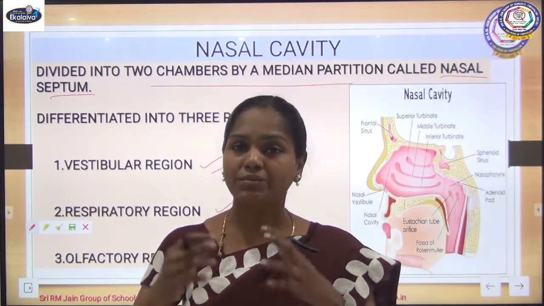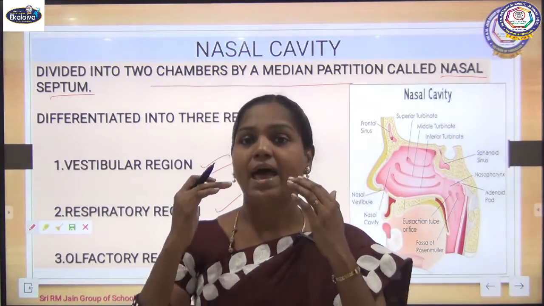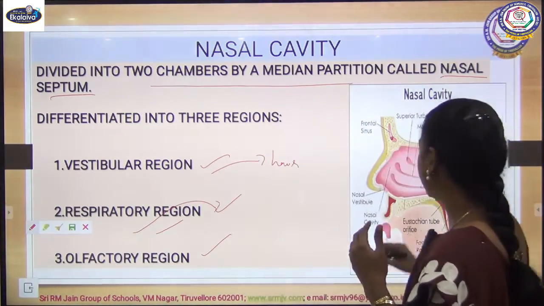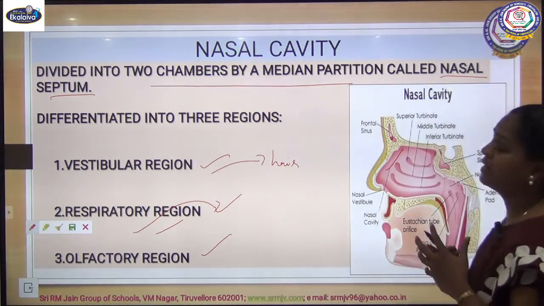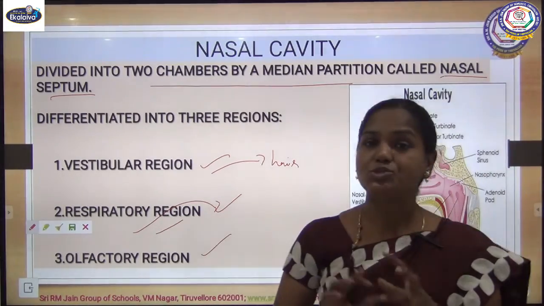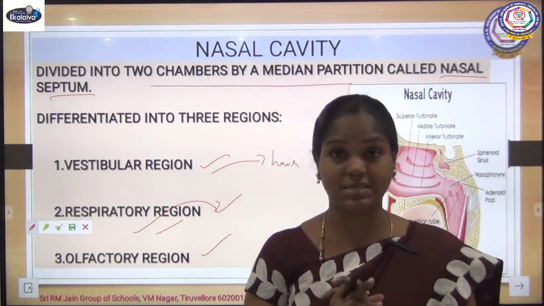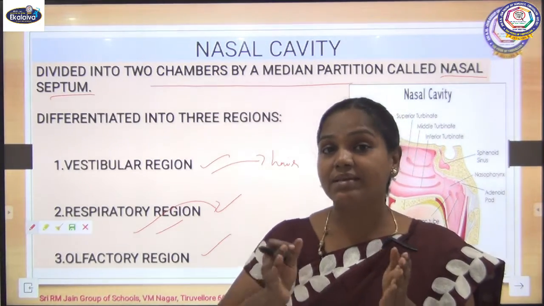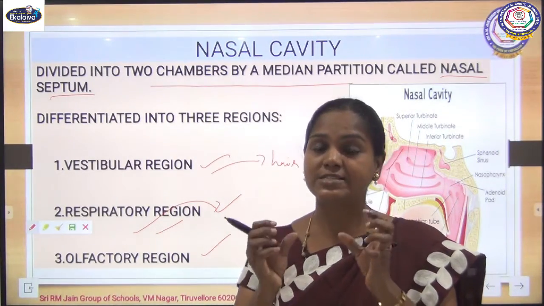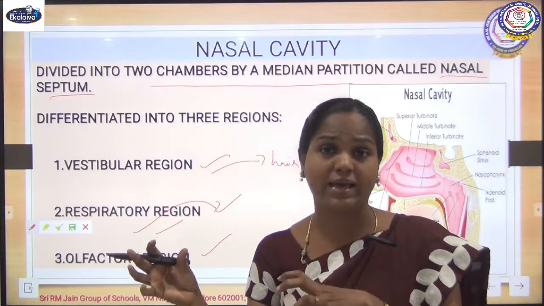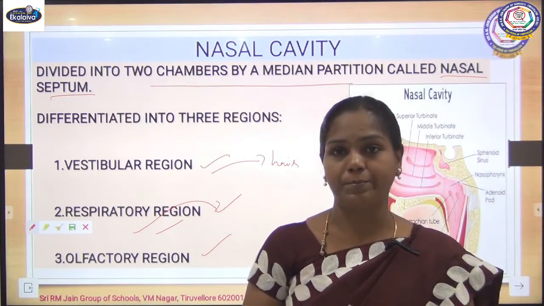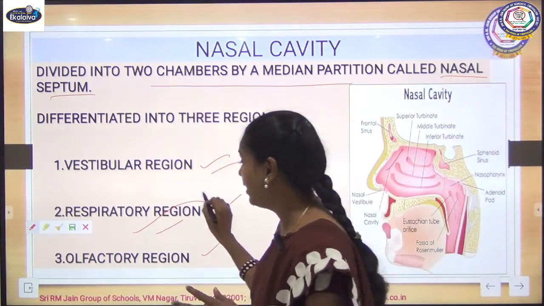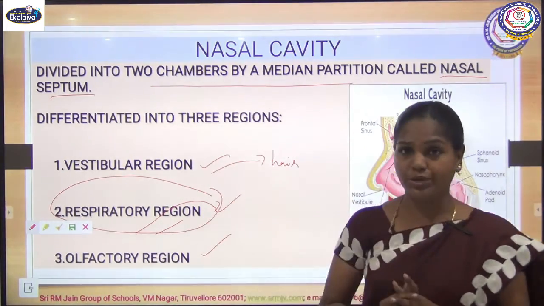As it passes through the respiratory region, which is enriched with blood capillaries, the air is conditioned and its temperature is changed very close to our body temperature.